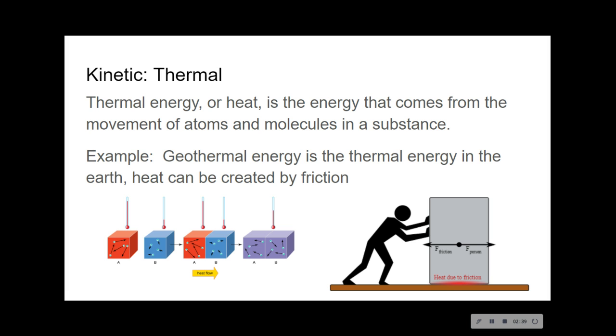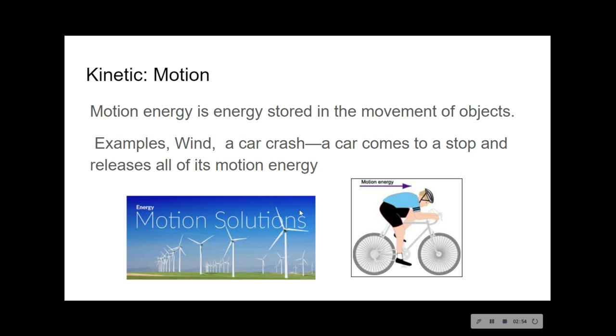Kinetic thermal energy is heat. Thermal is heat. So this is energy that comes from the movement of atoms and molecules in a substance. So friction or geothermal energy, anything that is caused by heat, that is thermal kinetic energy. And then motion, the one we think of the most, is things like the wind, a car crash, a car coming to a stop, releasing all that motion energy. And then anything that is moving, so you running from place to place.